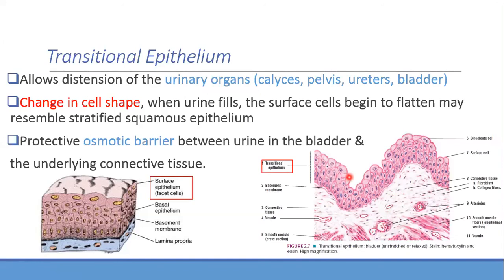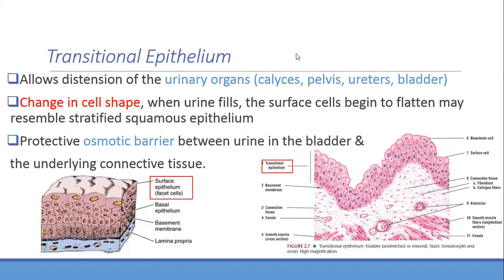This is nice and rounded on top, because the urine is not filled, or it is an empty urinary bladder, so it is rounded. But when the bladder is full of urine, it becomes flat. It will become more flat. It gets squeezed, as if it's getting squeezed, and it will be flat.